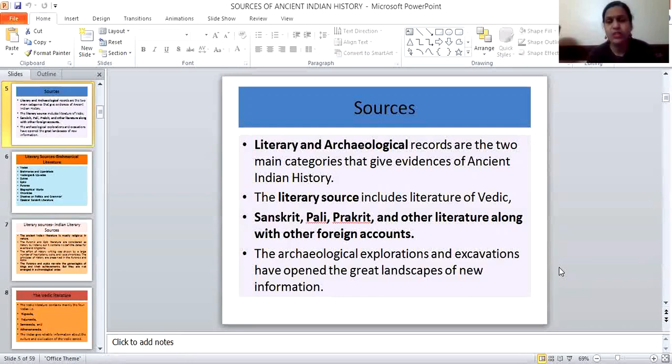The literary sources include literature in various languages, that is Sanskrit, Pali, Prakrit and other literature, along with foreign accounts and regional languages also. The archaeological explorations and excavations have opened great landscapes of new information. To understand Indian history and culture well, we have to go through these two sources.